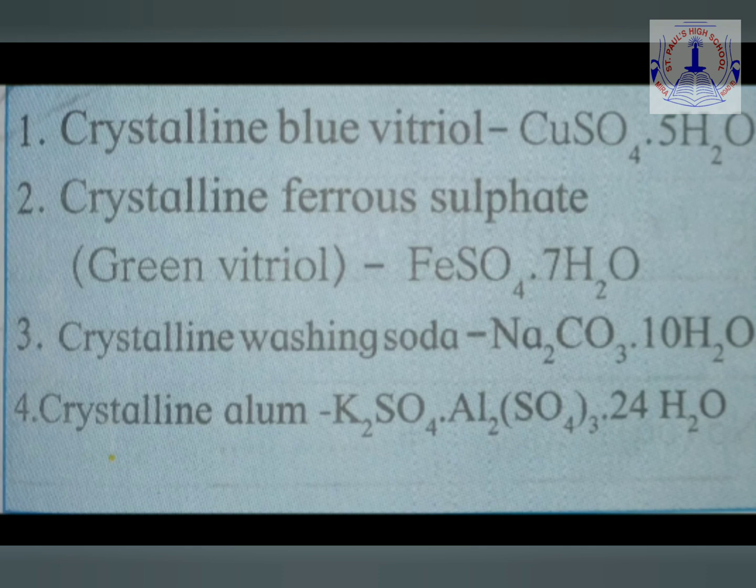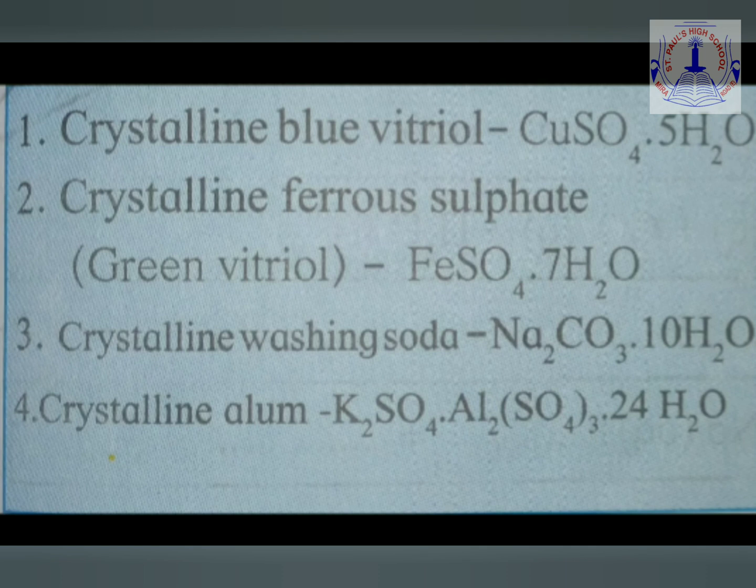The first one is crystalline blue vitriol. The formula for this is CuSO4.5H2O. It means the proportion for blue vitriol is, for 1 molecule of copper sulfate, that is CuSO4, 5 molecules of water, that is H2O, will be present. The name of this is blue vitriol because of its color. It is blue in color.